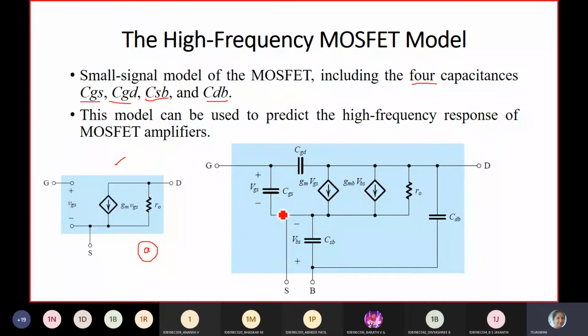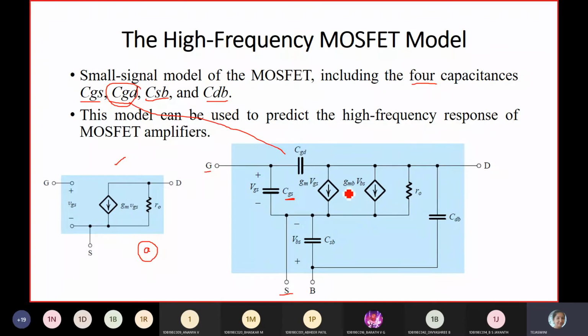So CGS has to be included between the gate and source. You can observe here the prefix GS means the capacitance should be included between the gate and the source. So this is your source terminal and this is the gate. As usual you have your current source, and you have one more capacitance, CGD. So CGD is between the gate and the drain, so across the current source you are supposed to write the capacitance CGD.